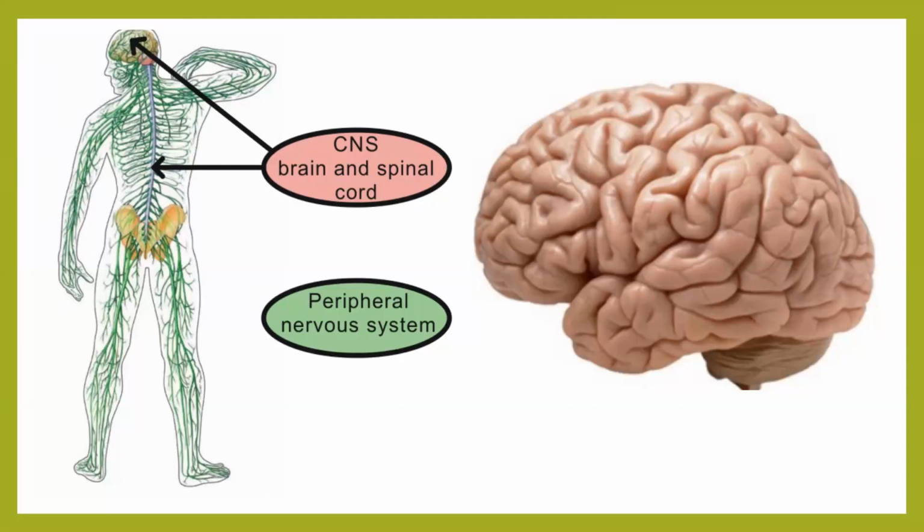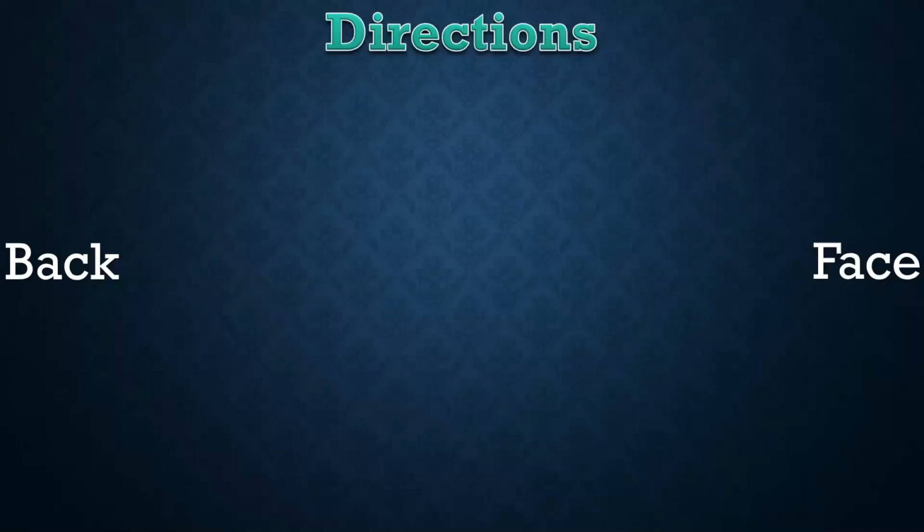Now, in the next slide, I will be showing you which is the ventral, which is the dorsal, which is the frontal, and which is the backside of a brain. Now, we are basically going to see directions. Remember, on your right hand side will be the face, and on the left hand side will be the back. So eyes, nose, mouth, everything is going to come on the right hand side, and we are watching the brain from the side.